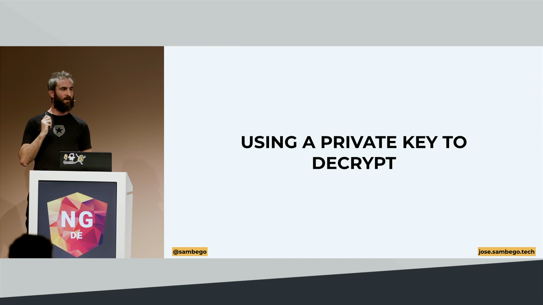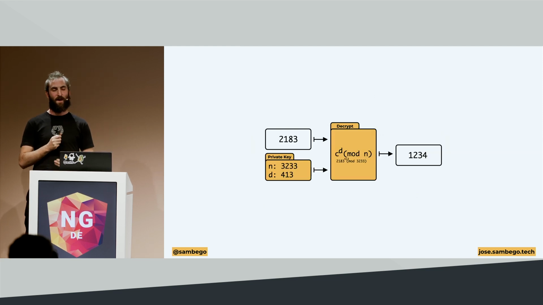Cool. Remember the number that we got out of that encryption algorithm? If we now want to take that number and get back to the original input, 1, 2, 3, 4, we're going to run this through a decryption algorithm, the RSA decryption algorithm in this case, together with the private key that we generated a few steps back. So we take 2183, which was the outcome, which was a cipher, run it through the decryption algorithm, which is again a mathematical function, together with our private key data, our modulus, and our private exponent. And if all of these pieces fall into place, if they're all correct, we should be able to get back to the original data, which is 1, 2, 3, 4.